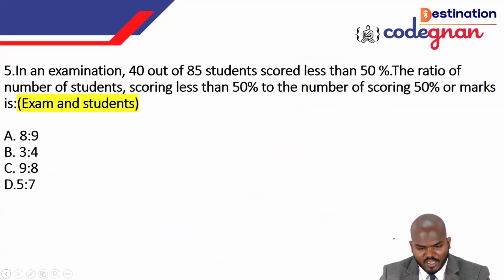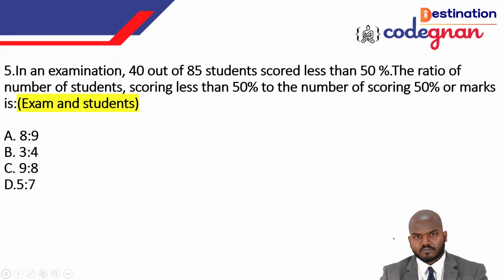Next question: in an examination, 40 out of 85 students score less than 50%. The ratio of the number of students scoring less than 50% to the number scoring 50% or more of the marks is what? It is a little bit confusing, so you should read it again to understand the question very clearly. Without understanding the question, never touch your pen or calculator to solve it.